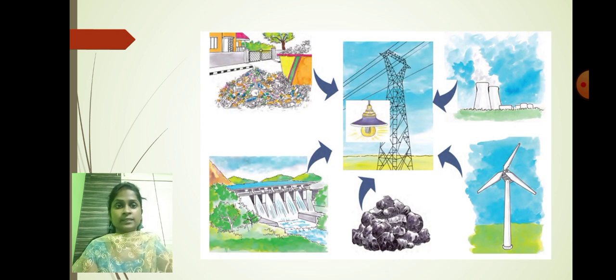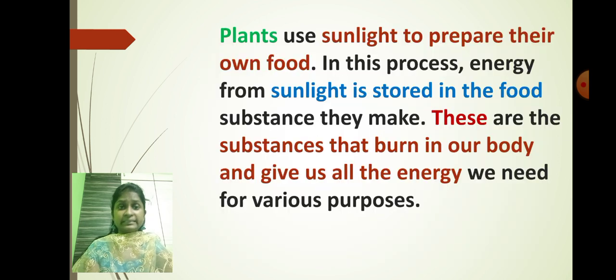What else next? As you can see over here, coal is also used to generate electricity. Again the windmill is used to generate electricity, and at the same time the flowing water. The flowing water is stored in the dam, and the water from the dam is also used to generate electricity. And again the biogas. Even the waste material is collected and used to generate electricity. So there are so many things which are used to generate electricity.